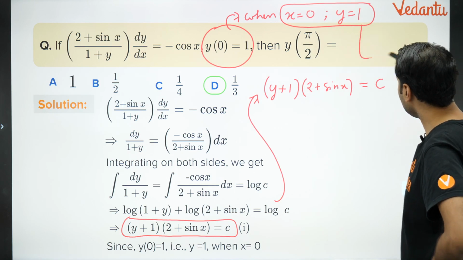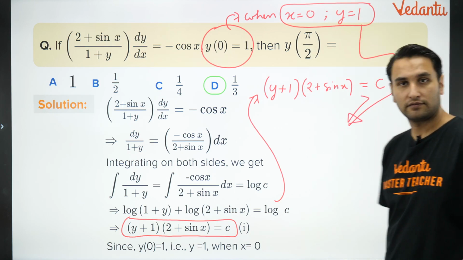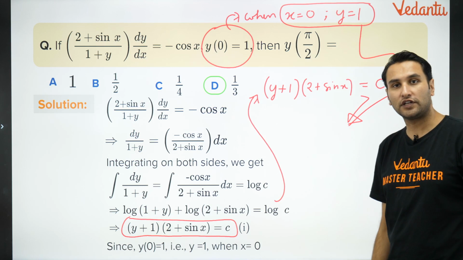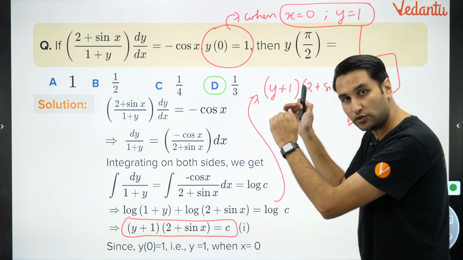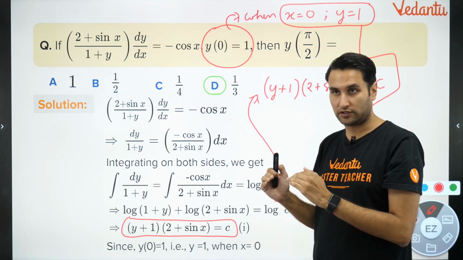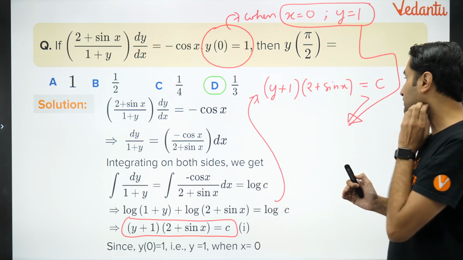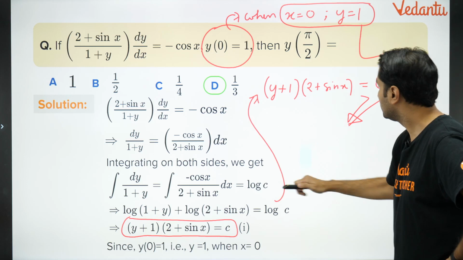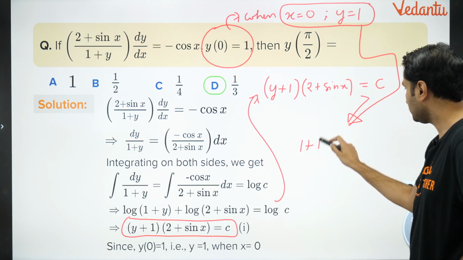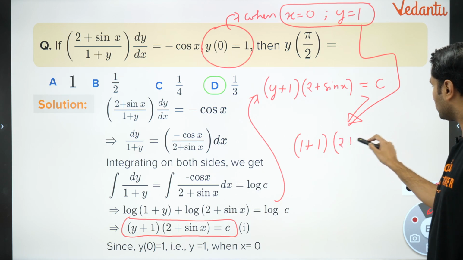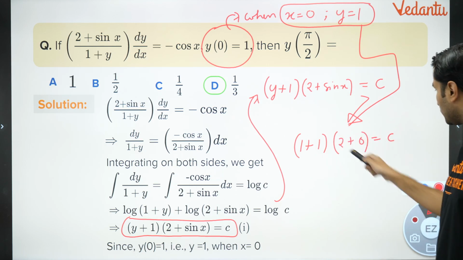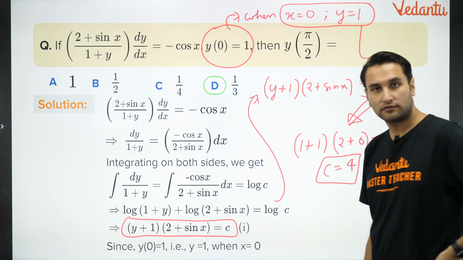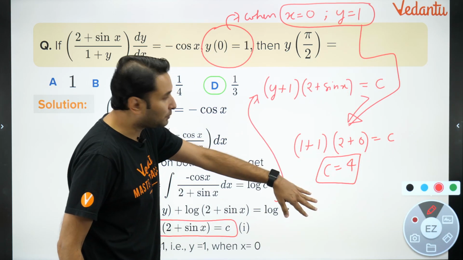So this will help me in getting a particular solution. मतलब when x is 0, y is 1. That will give you the value of the constant c. So this general solution is going towards the particular solution. Right? Clear? So put कर देते हैं x को 0. तो y हो गया 1. So 1 plus 1 into 2 plus 0 is equal to c. तो c आ गया 4. c came out to be 4. Agree?